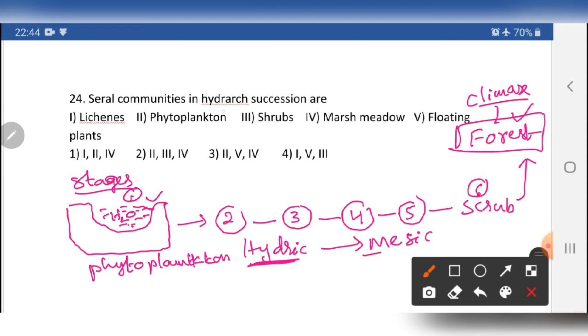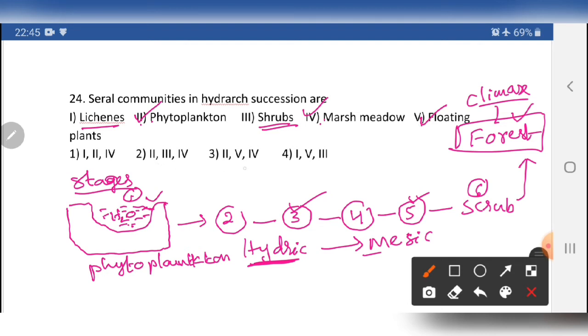So ultimately, what about seral communities in hydric succession? What are the stages? Phytoplankton stage is there, yes, and marshy meadow stage is there. Marshy meadow stage is noticed in the fifth stage, and floating plants are noticed as the third stage. So 1, 2, these are answers. What about lichens? Lichens are a combination of algae and fungi. They are not noticed here. And shrubs are not noticed here. But basically Aristotle categorized plants based on height: herbs, shrubs, trees. Okay, the answer is 2, 4, 5.